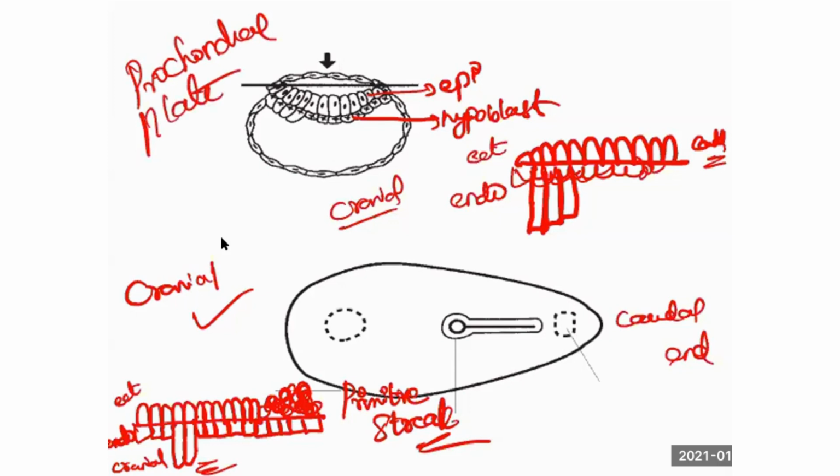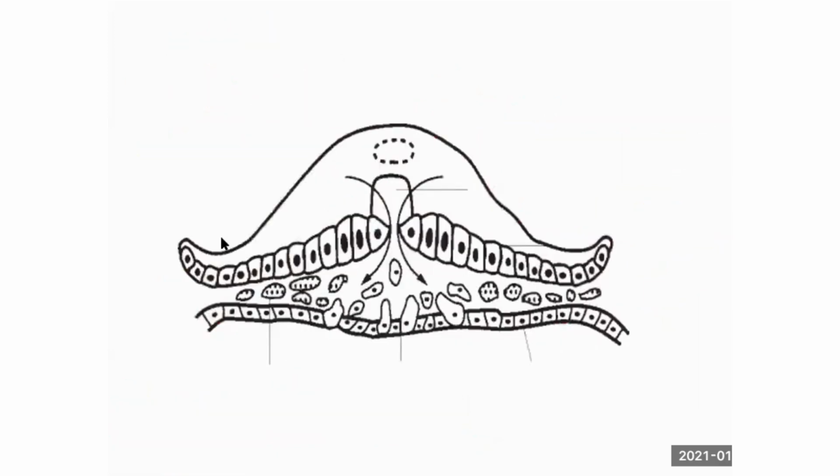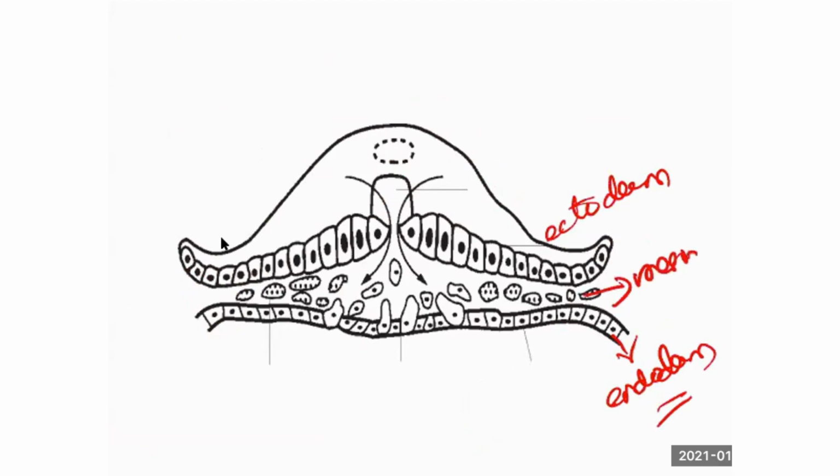Remember, the primitive streak is nothing but proliferation of the tail end of epiblastic cells. These are all important for MCQ. Proliferation of which cell gives rise to the primitive streak? It is the epiblast. Epiblast is above, hypoblast is below. Mesoderm should come in the center. This is the ectoderm, this is the endoderm. So there is incorporation of mesoderm between the epiblast and the hypoblast cells. This is the mesoderm. This is the caudal end.